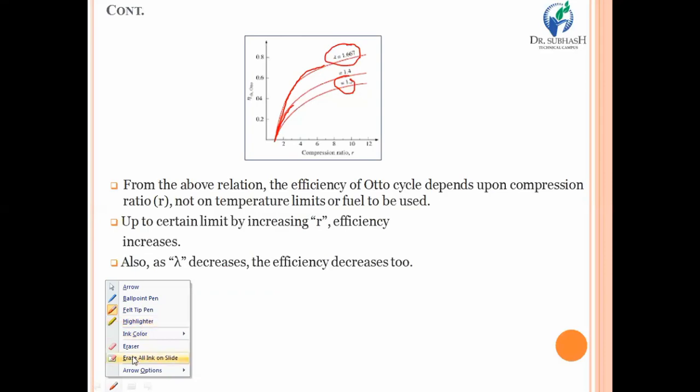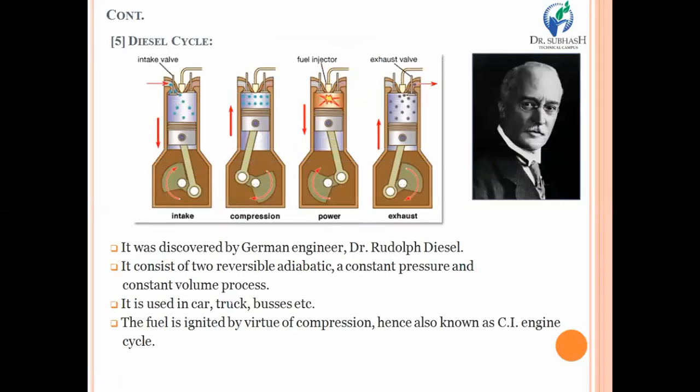Now after the discussion on Otto cycle, it's time to discuss a very similar type of cycle, the diesel cycle. Actually, it was discovered by German engineer Dr. Rudolf Diesel. And the entire diesel thermodynamic cycle consists of basically two reversible adiabatic processes, one constant pressure and one constant volume process.